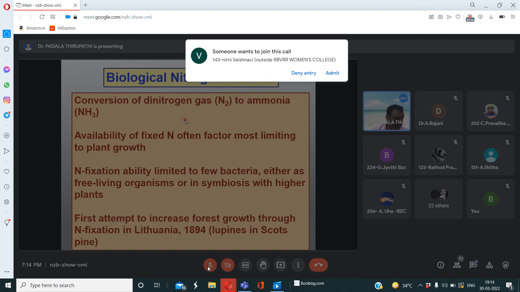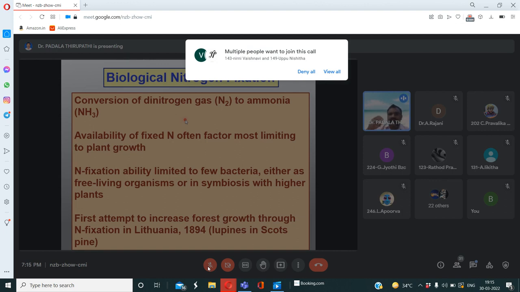Am I right? Do you agree or not? How much percentage of nitrogen is present in the atmosphere? 78. Very good. 78% of the atmosphere is nitrogen, a gaseous substance in the molecular state.